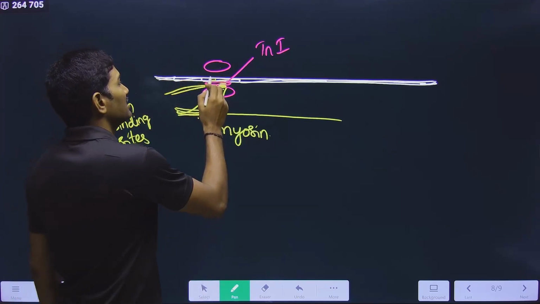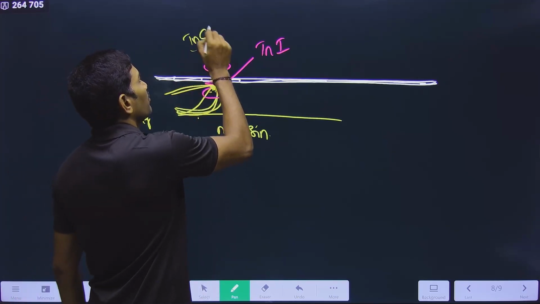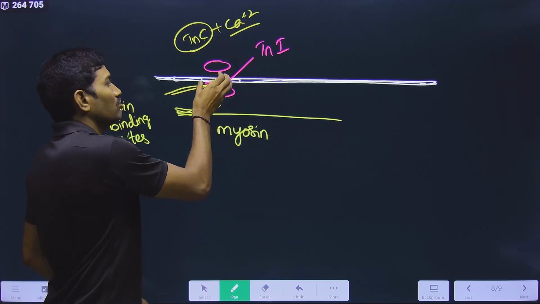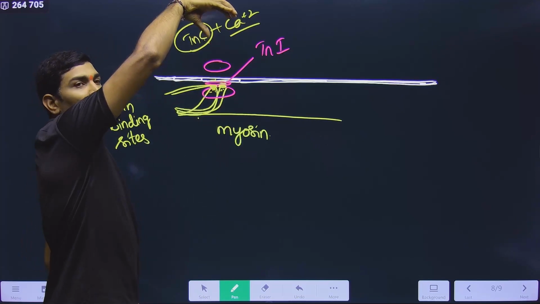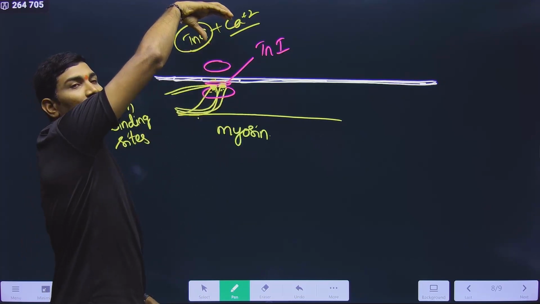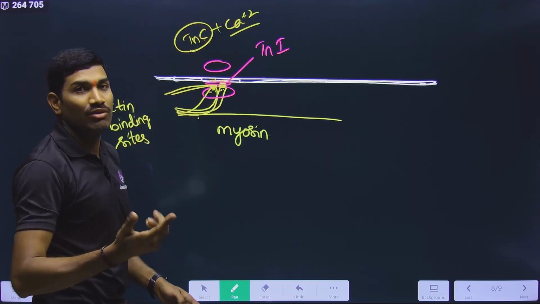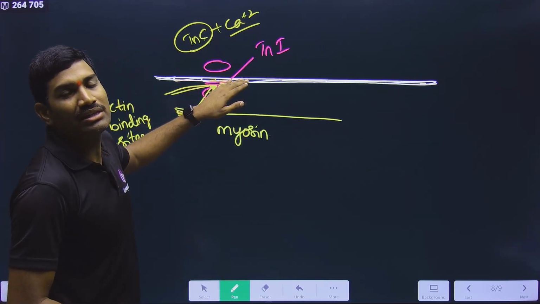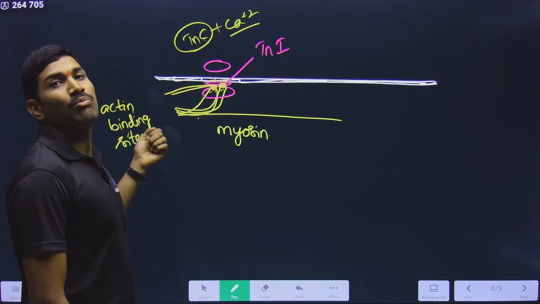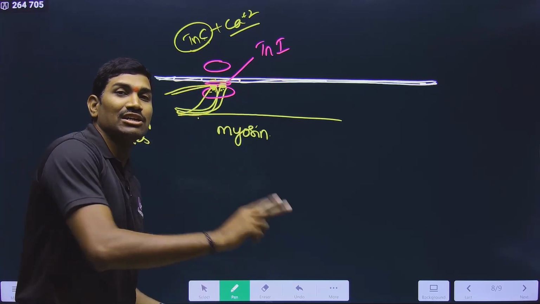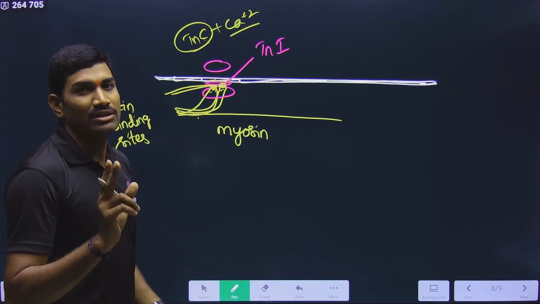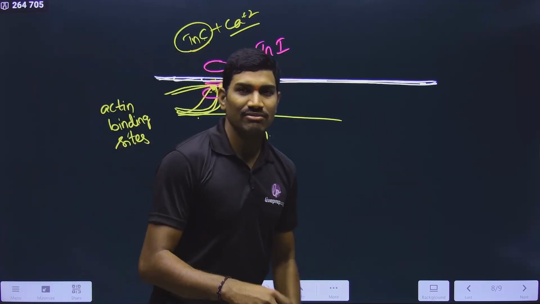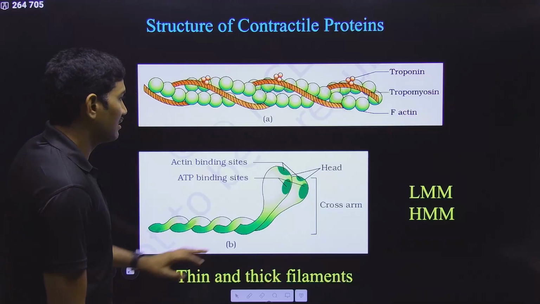But when calcium is attached to troponin C, what happens? Now this troponin I will be released. Once troponin I is released, there is no inhibition here. Now myosin can bind with actin, so that it will help in pulling it towards the center of the thick filament. Towards the center of the thick filament, the pulling will occur. This mechanism I will explain anyhow under the mechanism.